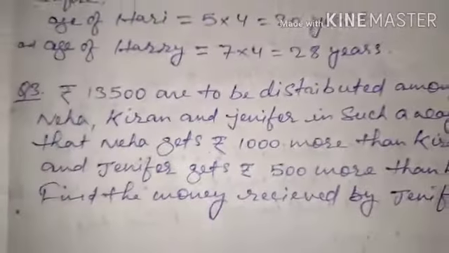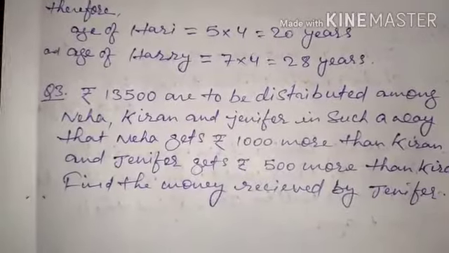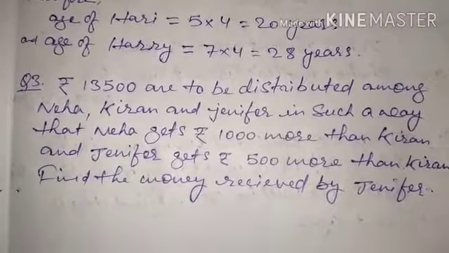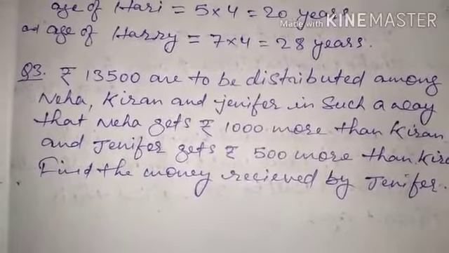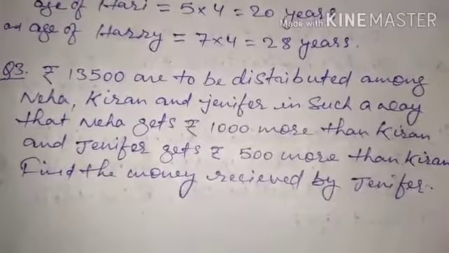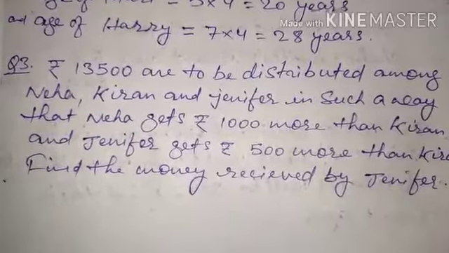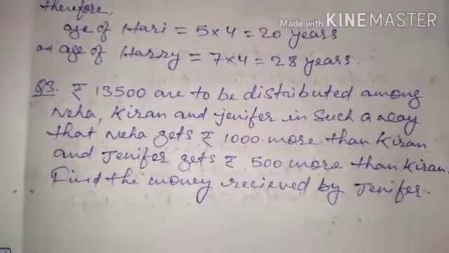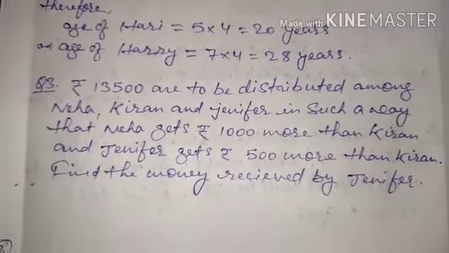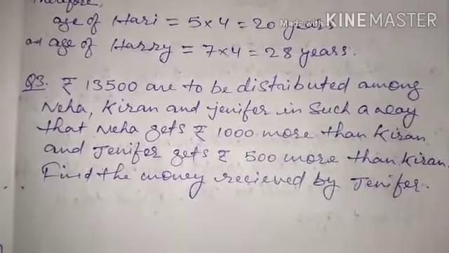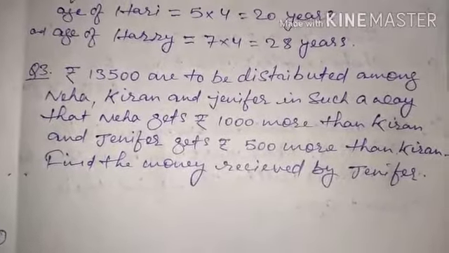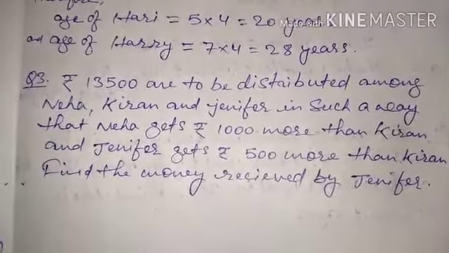Let us discuss one more problem I have taken for you, and the question is: rupees 13,500 are to be distributed among Neha, Kiran and Jennifer in such a way that Neha gets rupees 1,000 more than Kiran and Jennifer gets rupees 500 more than Kiran. It means Neha and Jennifer are getting 1,000 and 500 rupees more than whatever amount Kiran will have. So basically their amounts are related to the amount of Kiran.